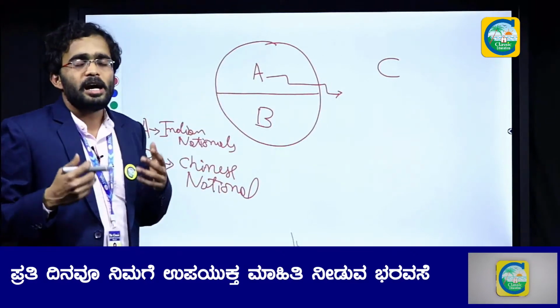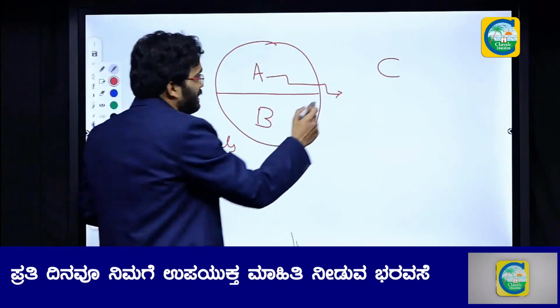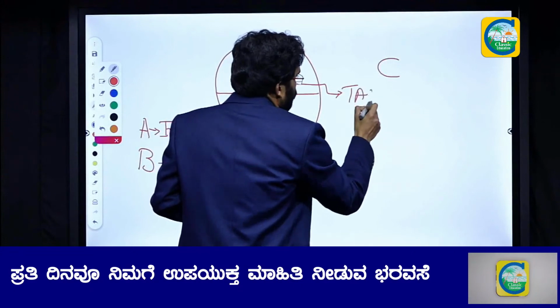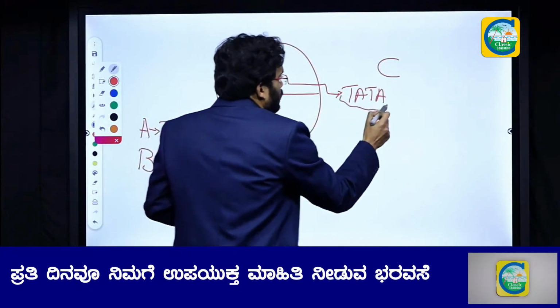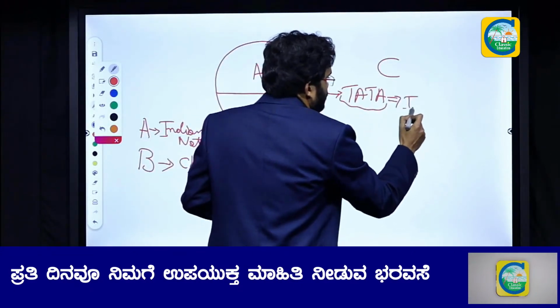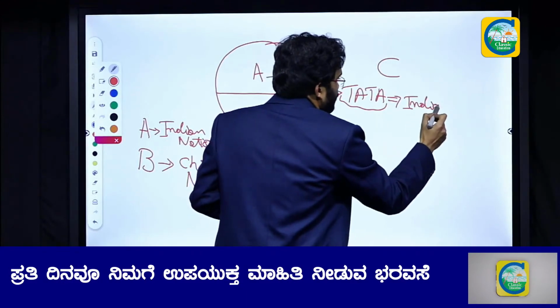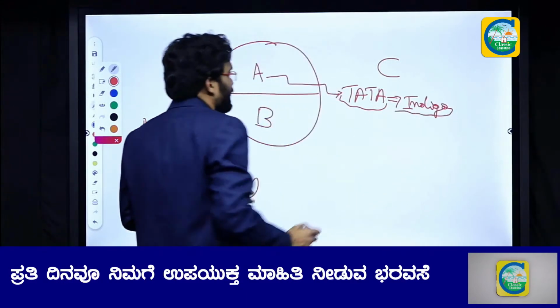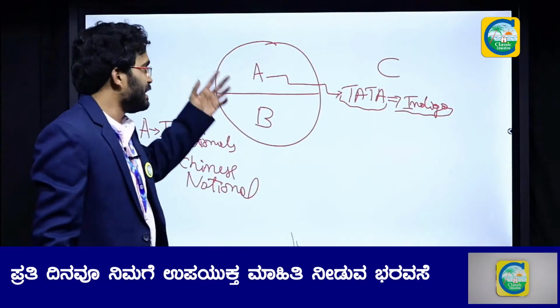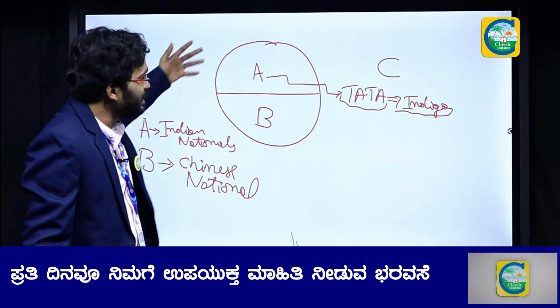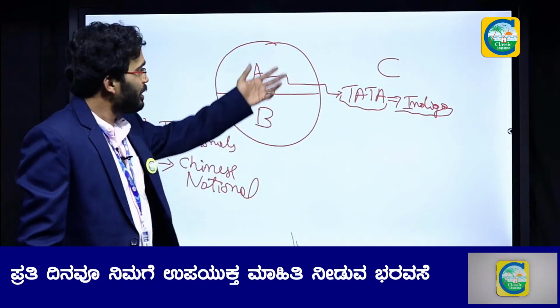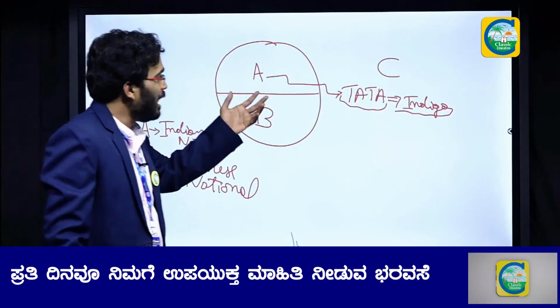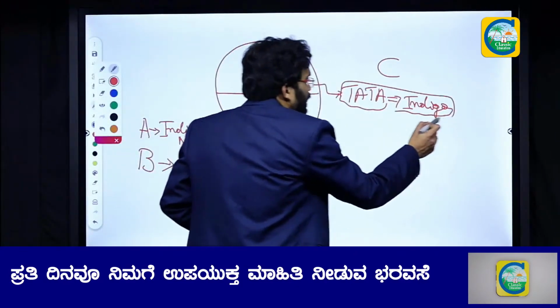A is a car manufacturing industry. Let us say this is Tata Group. They are manufacturing Indigo cars. A is a manufacturing industry located inside India, and they are manufacturing Tata Indigo cars.